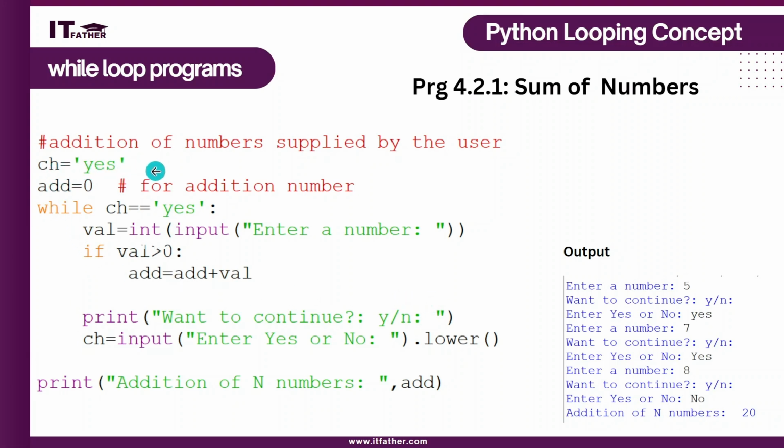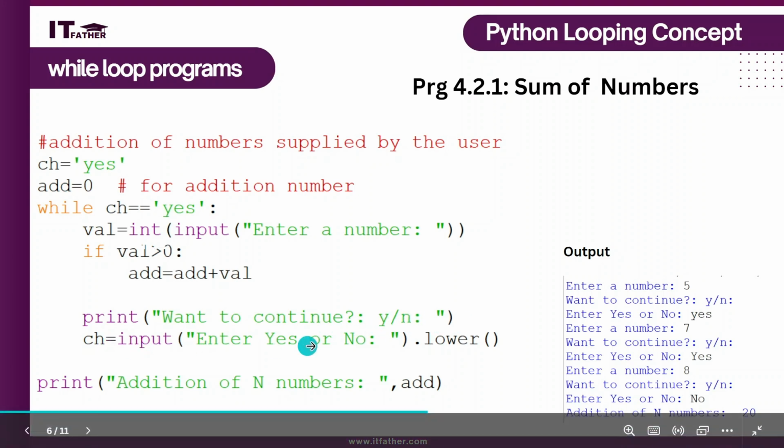ch equal to yes, it is initialized in advance, then one variable add is taken which is initialized with 0, and while ch is true, ch equal to true means the value of ch is true, this condition is true, it means loop will execute the next statement. Now we are taking the value from the user, and if that value is more than 0, then add value using the variable addition, and after that we are asking the user if you want to continue, if it is yes or no. If it is yes, then it is going to repeat the loop. If it is no, it will not repeat the loop.